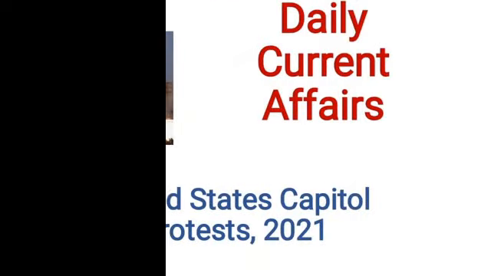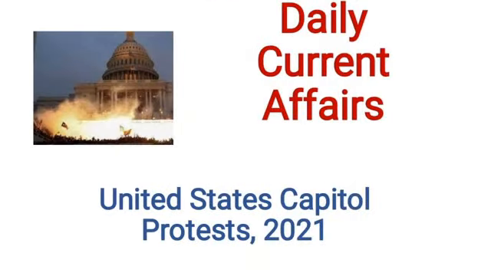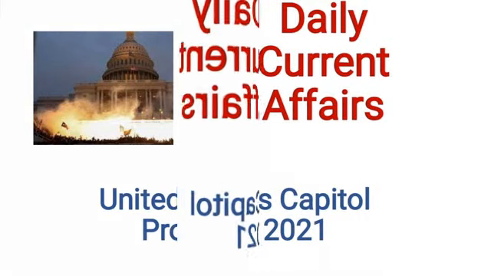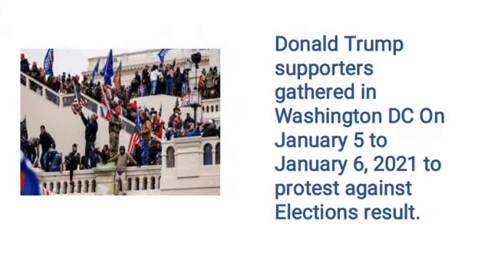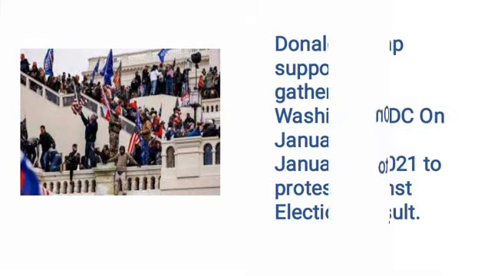Hello everyone, welcome to GK Today, and in this video we are going to discuss the United States Capitol Protest 2021. On January 5th to January 6, 2021, US President Donald Trump supporters gathered in Washington DC to protest against the results of the recent US presidential elections.